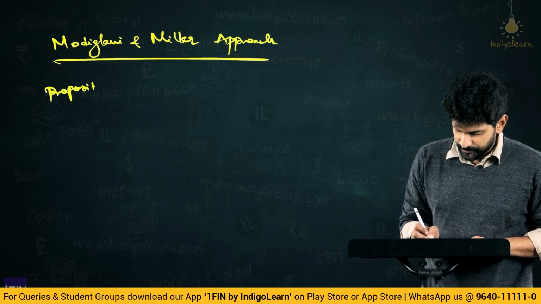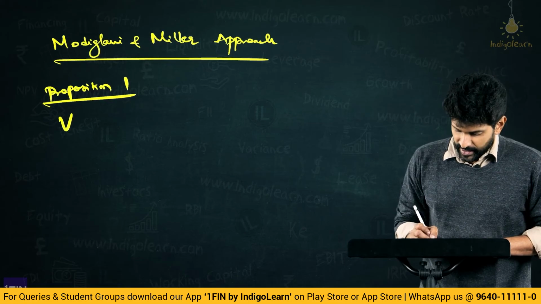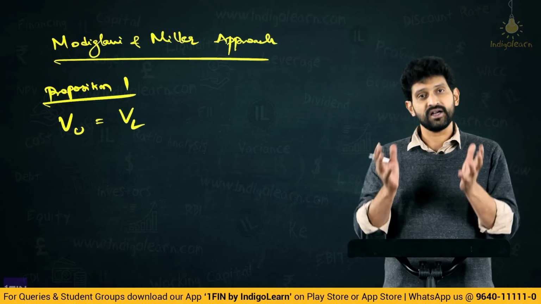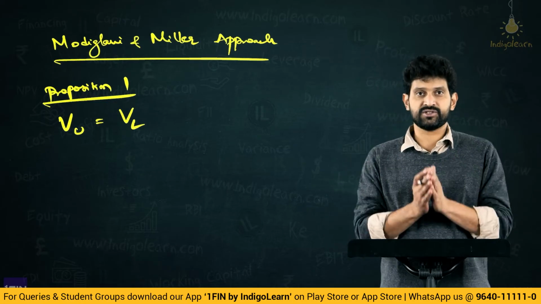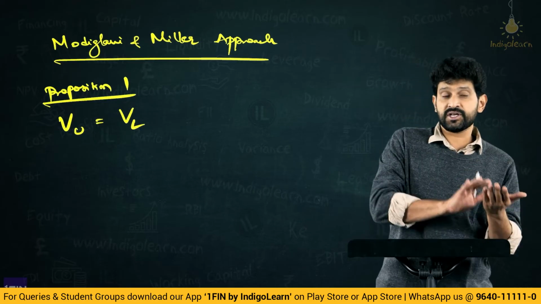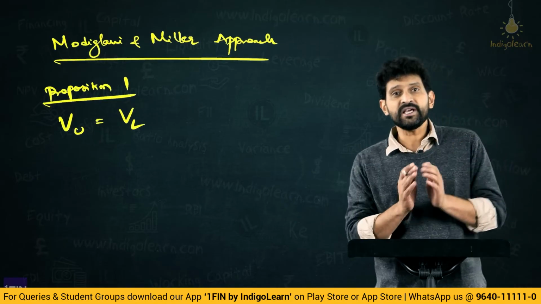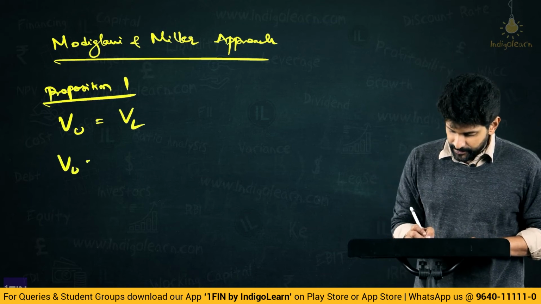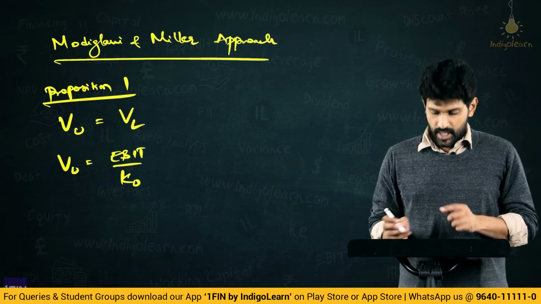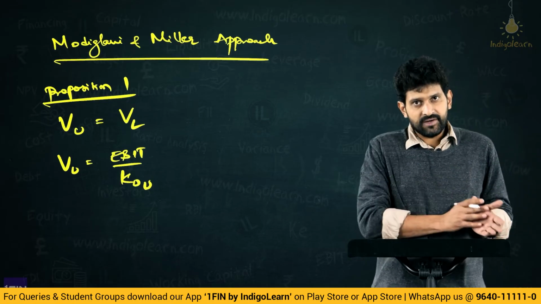Proposition 1. The first proposition says the value of unlevered firm or unlevered structure will be equal to the value of the levered firm or levered structure. As we said, they have taken two different scenarios, that is comparing two firms belonging to the same business risk, or when a firm from an unlevered structure becomes a levered structure. In such cases, the value of unlevered will be equal to the value of levered. Now, what is the value of unlevered firm? EBIT by KO. Now, this is nothing but KO of unlevered. We are talking about value of unlevered, KO of unlevered.